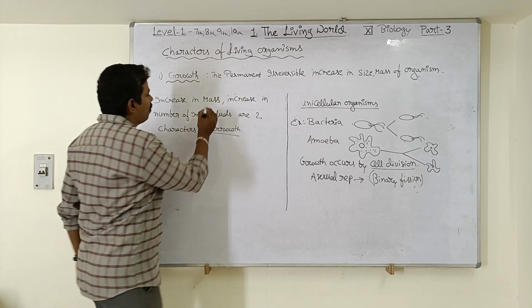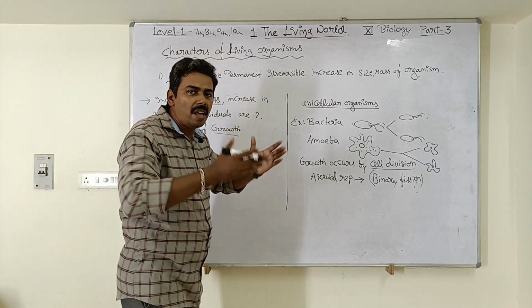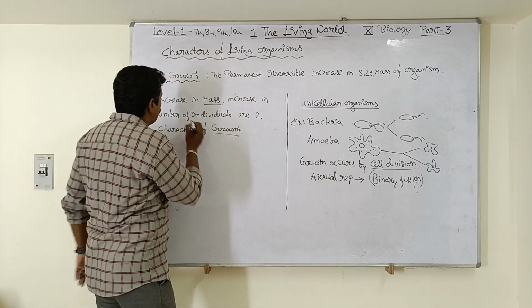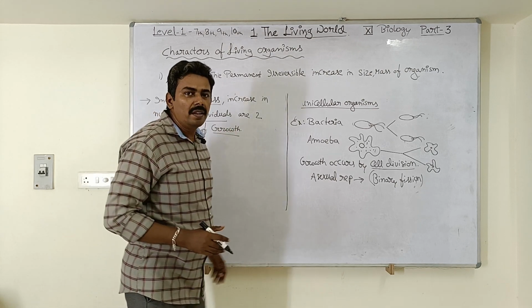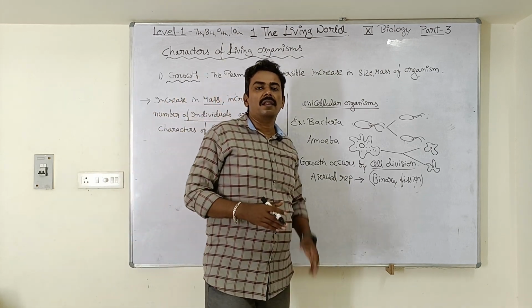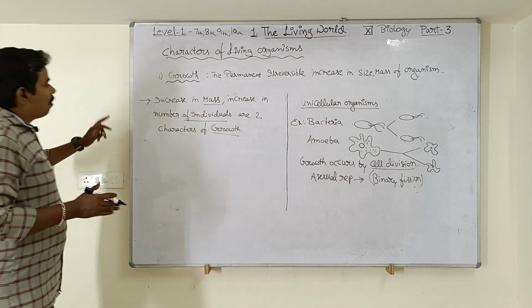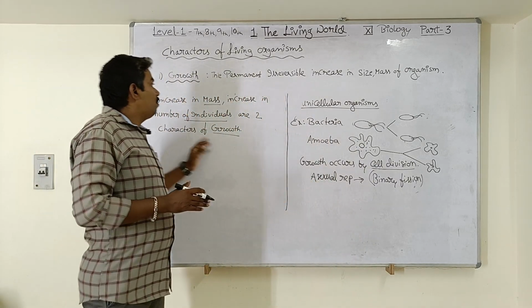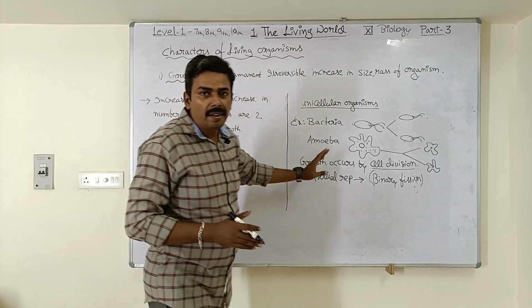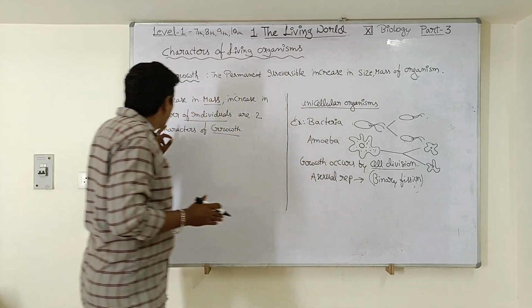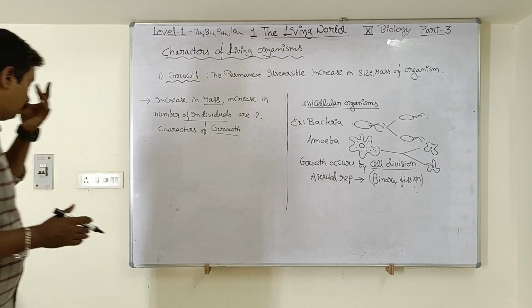That is, the mass of the organism is gradually increasing. Okay, and also the number of individuals are also increasing in case of unicellular organisms. That's why in NCERT book they are telling that increase in mass and increase in the number of individuals are the two main important characters of the growth. So note down this point also, very important, students.